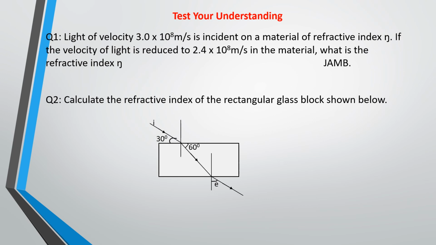So this is your test page. Please try your hands on this. These ones are very simple questions, and they are jam questions. Refractive index is velocity of light in air over velocity of light in the second medium. Very simple. Same thing for this one too. Very easy. So try your hands on them and see how far you can go. Solve more problems from your textbooks.